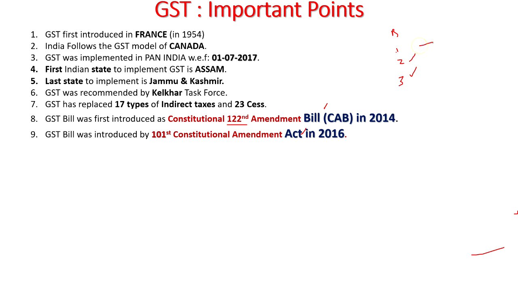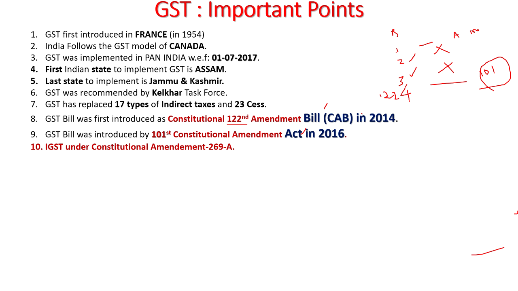Suppose the first one becomes an act, that is called 100. The second one may fail, the third one also may fail, the fourth one may become an act, then this comes to 101. So that is why here 122nd bill and 101st act. I think you understood. And IGST is under Constitutional Amendment Act 269A.